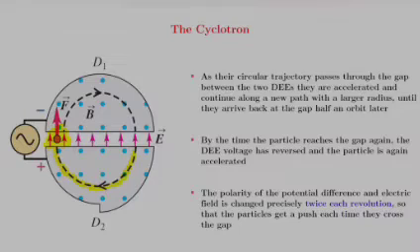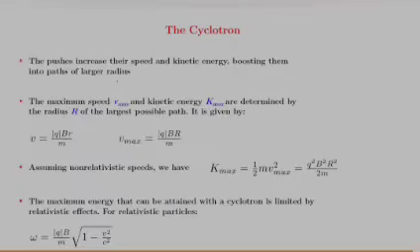As the particle enters D1 from the gap, its circular trajectory takes a new radius different from the previous one, and the pushes increase their speed and kinetic energy, boosting them into paths of larger radius.